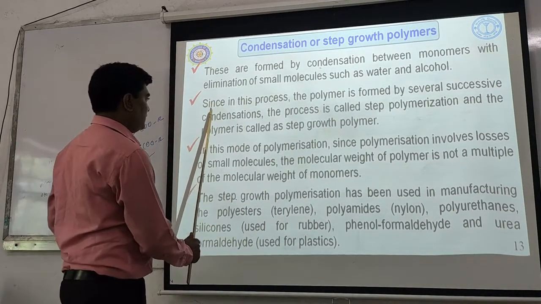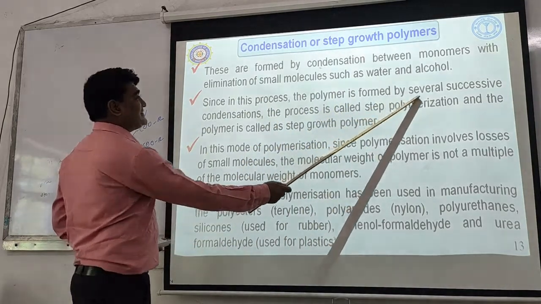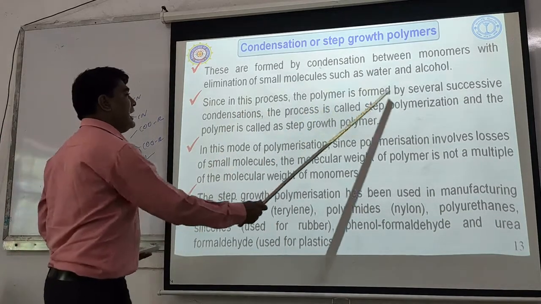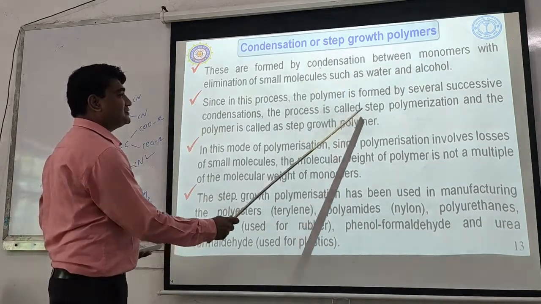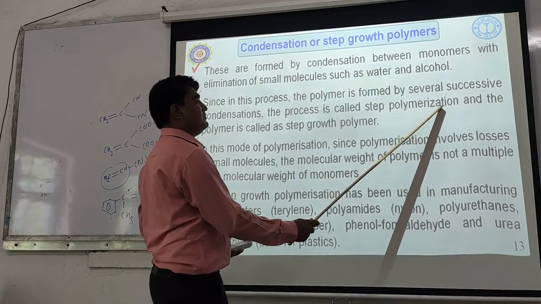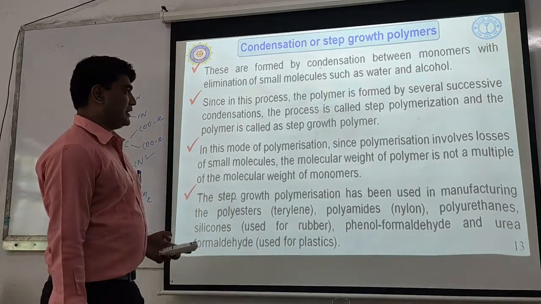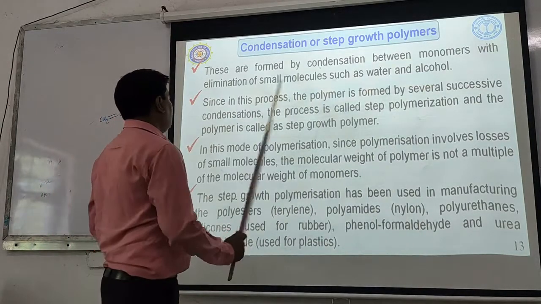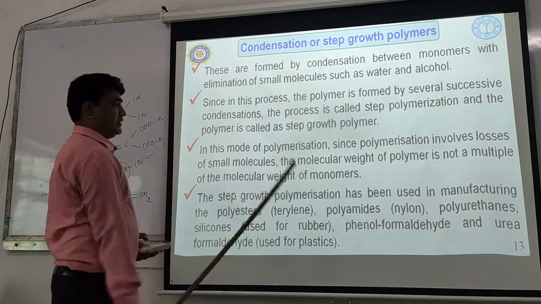Since in this process the polymer is formed by several successive condensations, the process is called step polymerization, because condensation is the step for that, and the corresponding polymer obtained will be called step growth polymer.